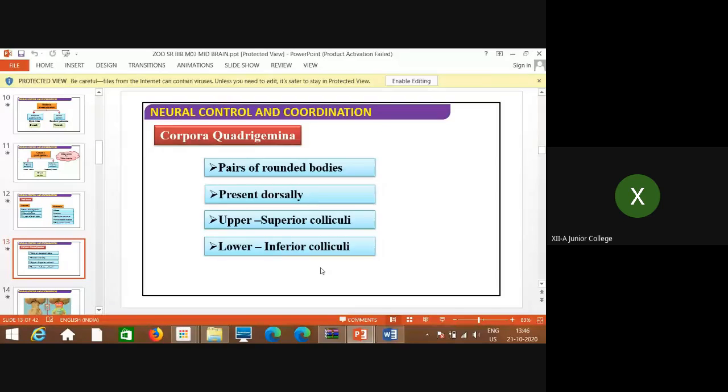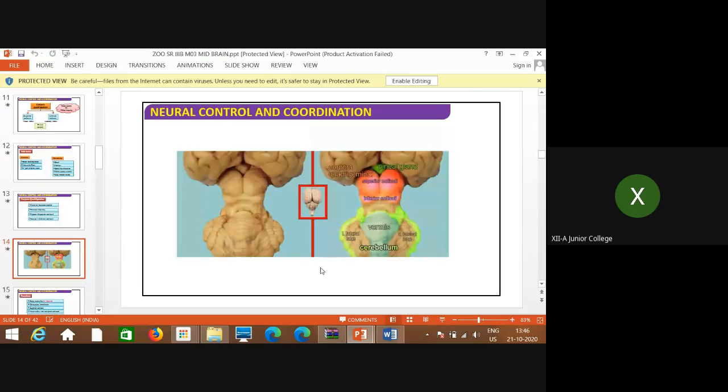So corpora quadrigemina, four rounded bodies you can see, two upper, the superior colliculi, and two lower, the inferior colliculi, these bulging parts. And as there are four, it is called corpora quadrigemina.